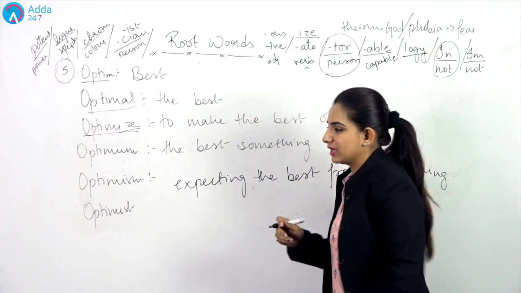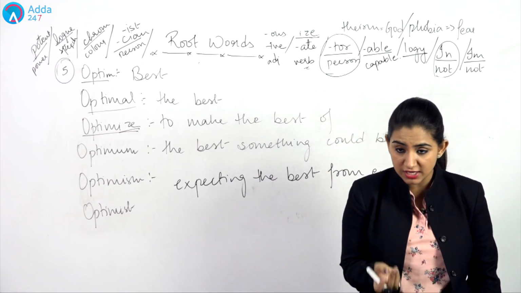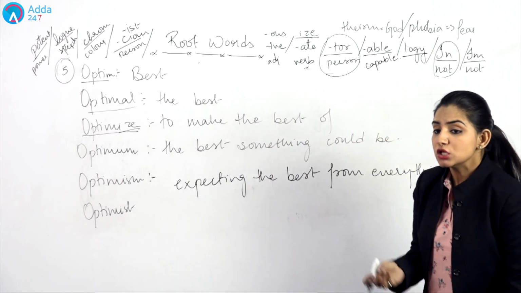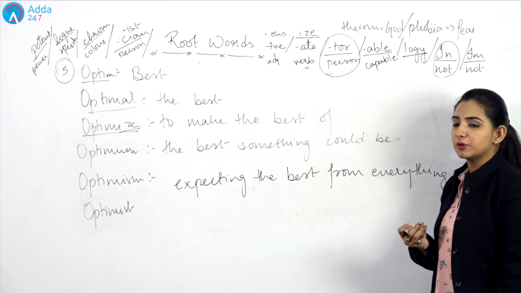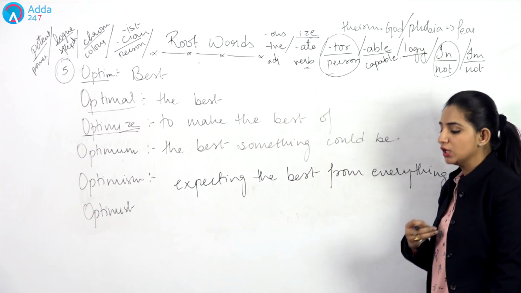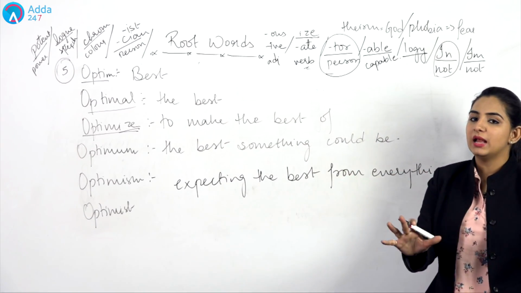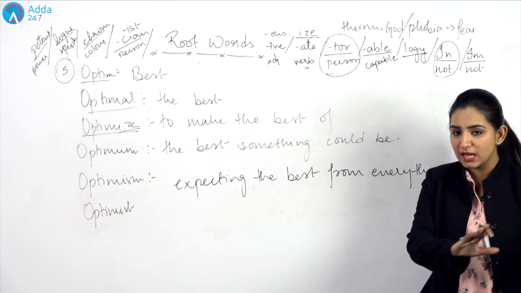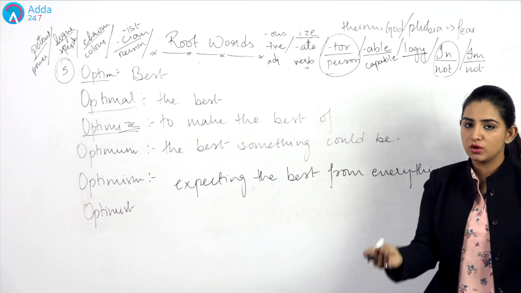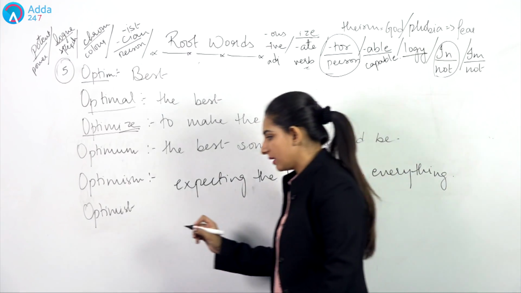Everybody wants to be an optimistic person. Everybody suggests you to be an optimistic person. So an optimist is actually a person who thinks the best of everything, who is always positive about things. No matter what, something good will happen. No matter the things are not going good right now, later on everything will be fine. And that is what we mean by optimist.